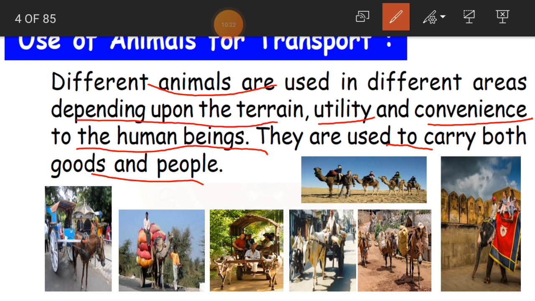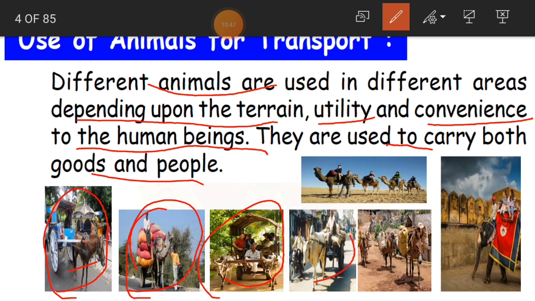Are you able to see here in the picture? See here a horse, which is transporting people. Here again a camel, which is carrying some goods. Here a bullock cart, transporting some people. In villages mostly we use bullock carts.